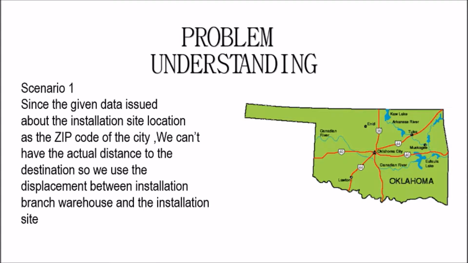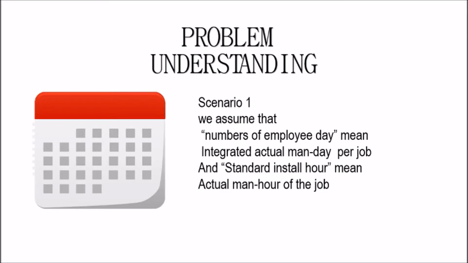Since the given data shows the installation site location only by the zip code of the city, we can't get the actual distance to the destination, so we use the displacement between the installation branch warehouse and the installation site. Third, we assume that the number of employees needed integrates the actual man-days per job, and the standard installer means the actual man-hours of the job.